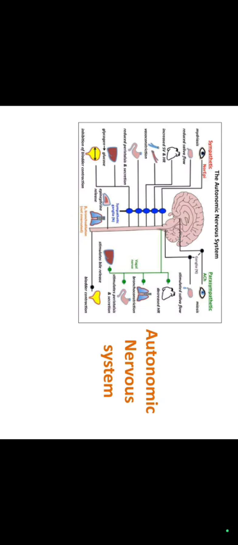In this presentation, I am going to discuss the autonomic nervous system. The nervous system is divided into the central nervous system and the peripheral nervous system. The peripheral nervous system is divided into the somatic nervous system and the autonomic nervous system. The autonomic nervous system is a diverse part of the peripheral nervous system that regulates visceral processes.